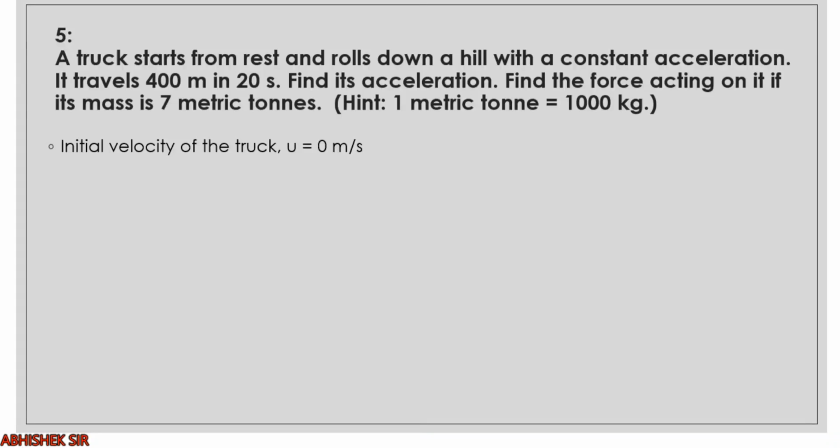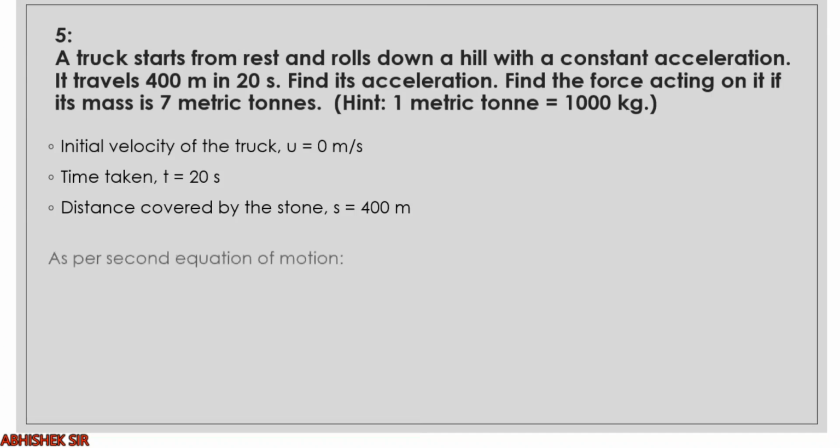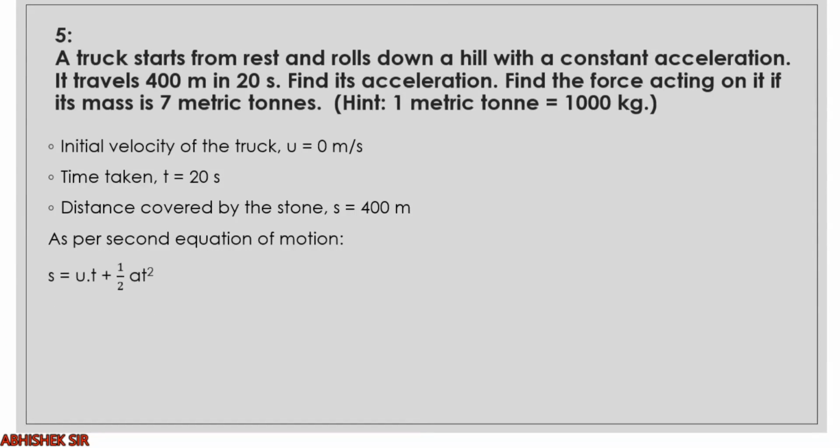Initial velocity u is 0 meter per second. Time taken is 20 seconds. Distance covered is 400 meter, that is s. As per the second equation of motion, we know that s equals ut plus half at square. Why have we used this equation? Because we are finding acceleration. What is given? s is given, u is given, t is given, only a is left. So a we will find.